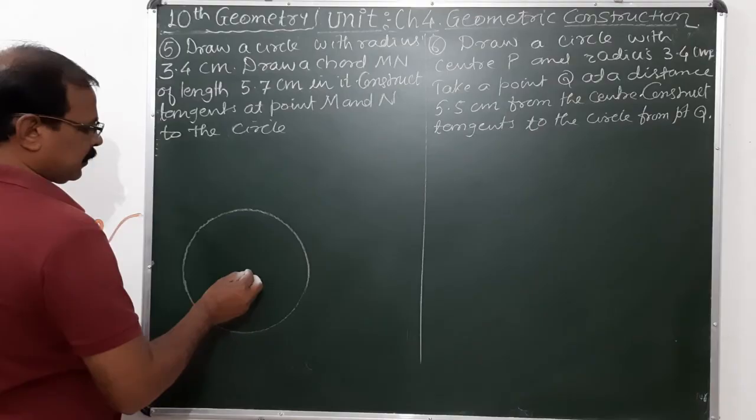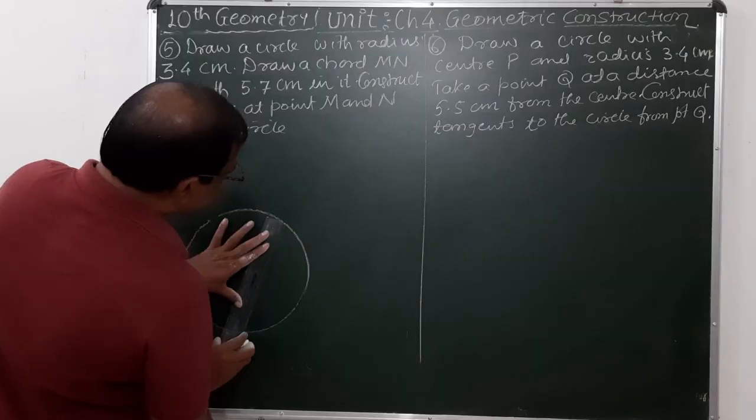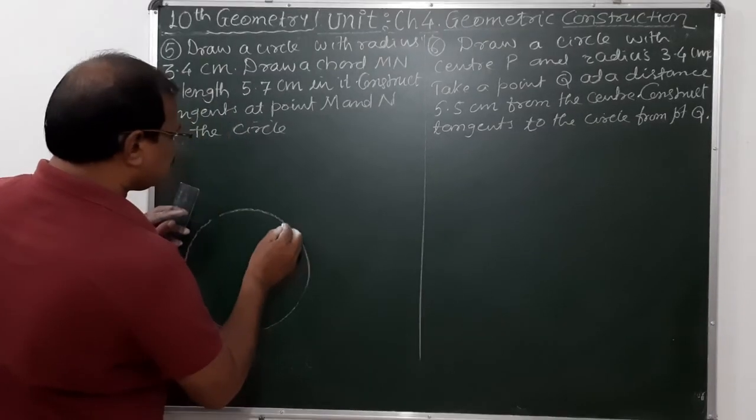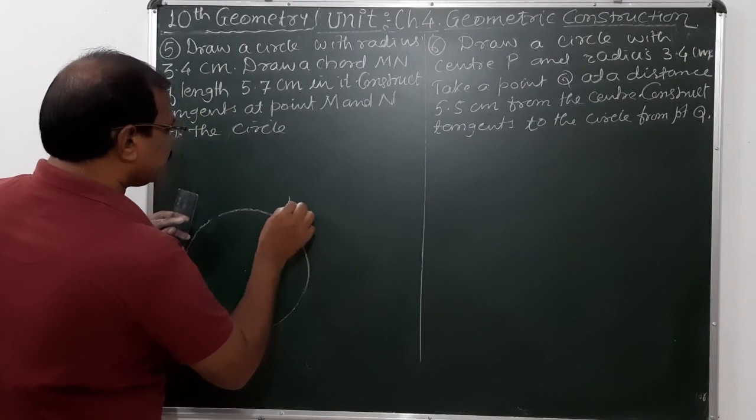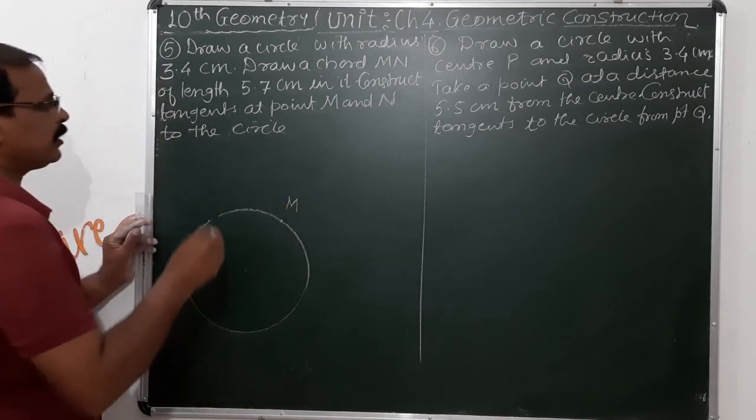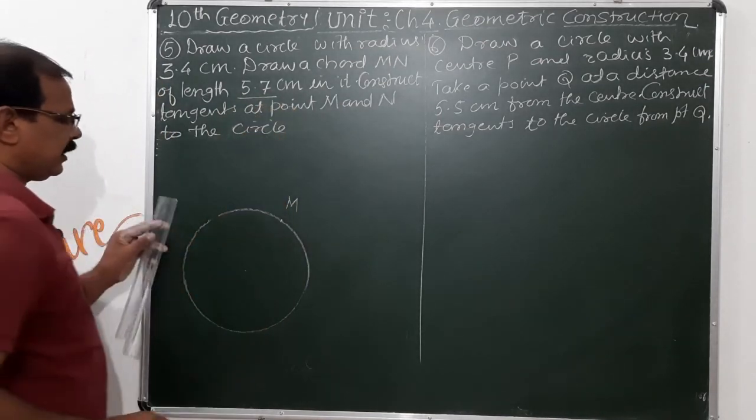Then I take 2 points here, M and N. Distance of MN is equal to 5.7 centimeter here.